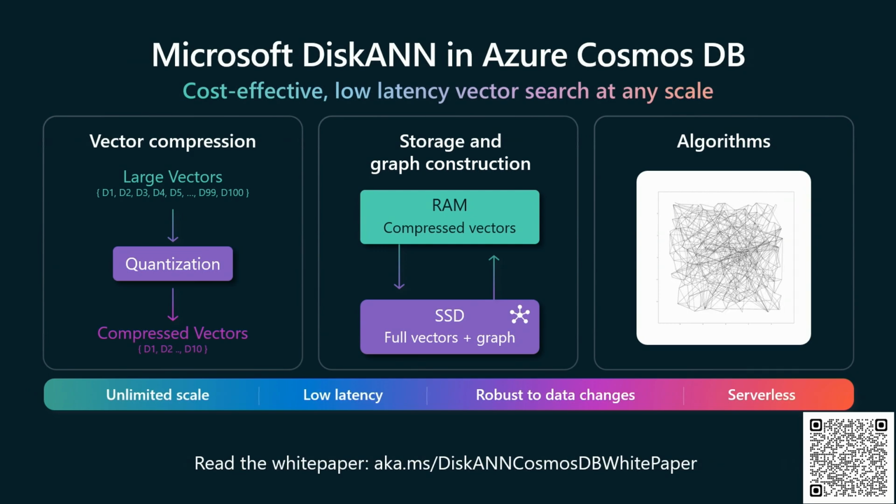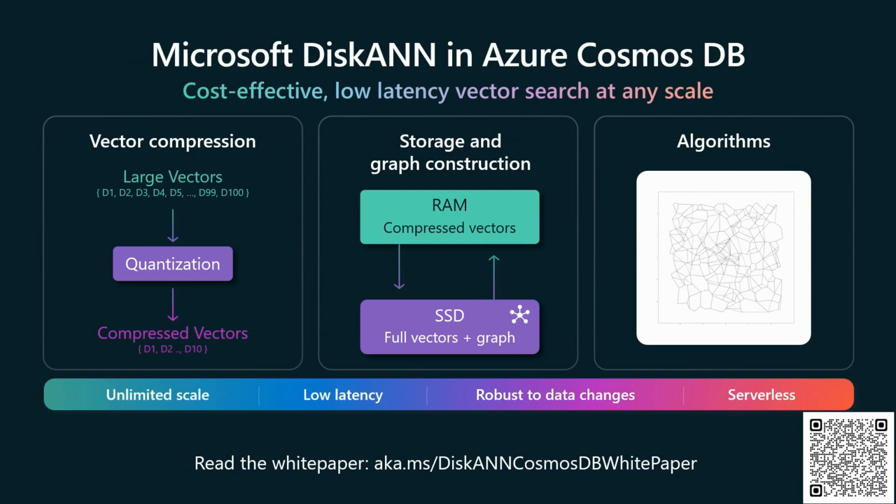It does this through a sequence of operations. First, when you insert your data into Cosmos DB, the vectors themselves are compressed through a quantization process, and those vectors are stored in RAM for really fast access. The graph construction, the data structure of DiskANN, is a graph-based index that's stored on high-speed SSDs, which make up the backbone of the Cosmos DB infrastructure. And there's an efficient interaction between the compressed vectors in RAM during search and the full fidelity uncompressed vectors that are stored on these high-speed SSDs.